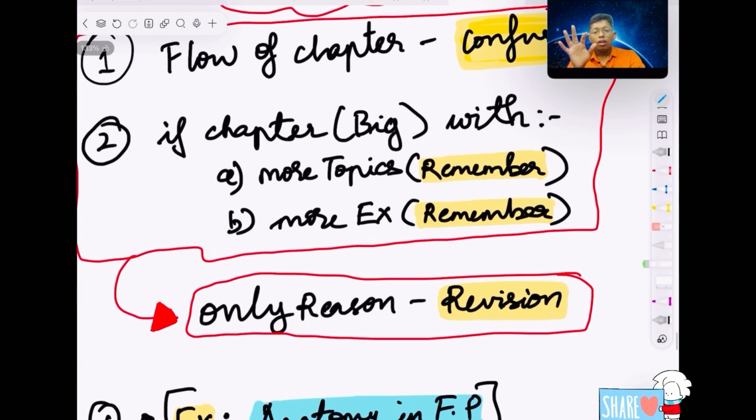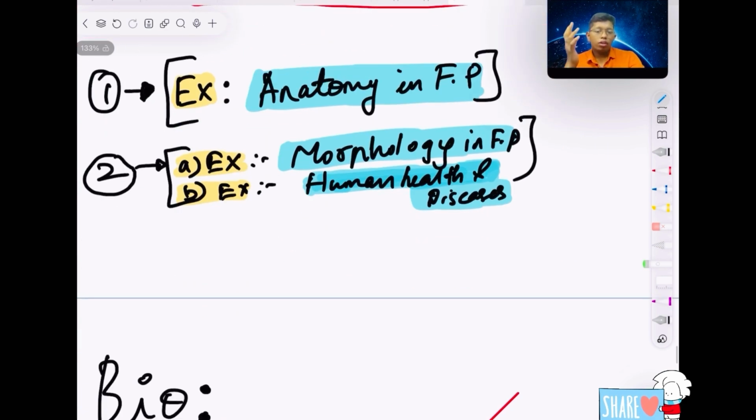Second thing, 2B, more examples are there. As I said before, human health and disease. Human health and diseases you may know, as I said: typhoid, malaria, chikungunya, AIDS, cancer, everything is there.